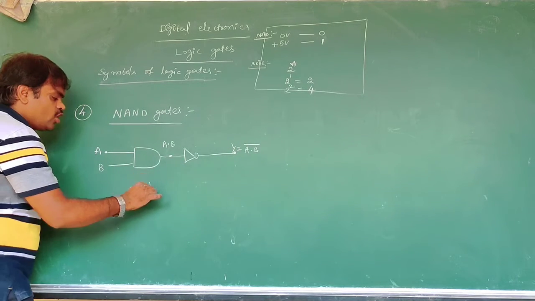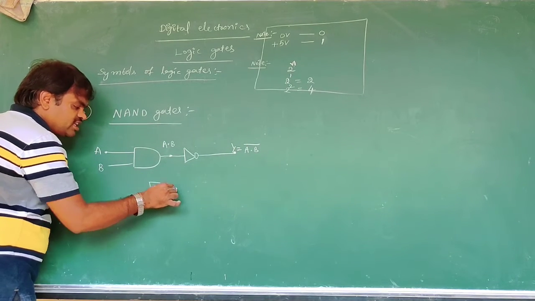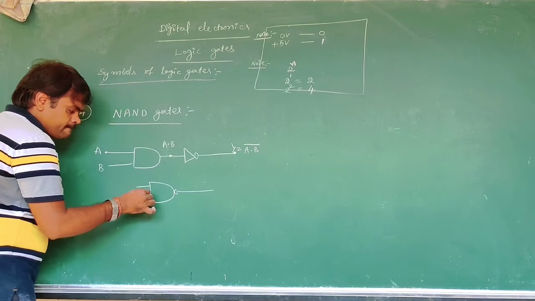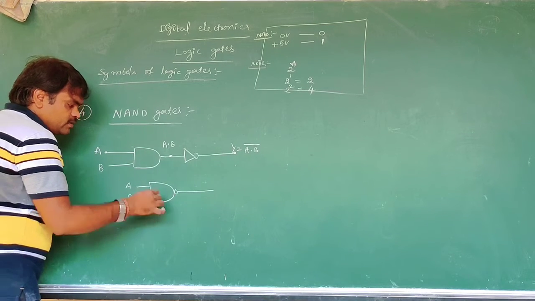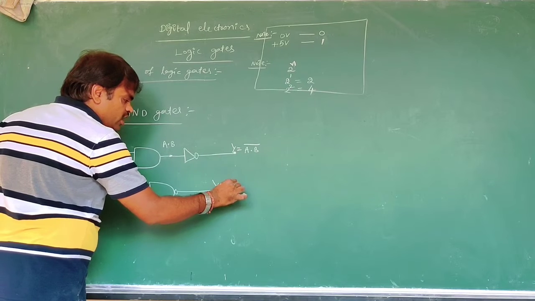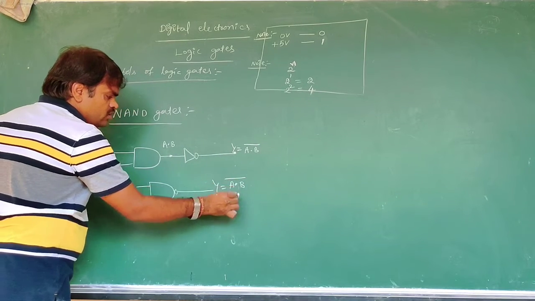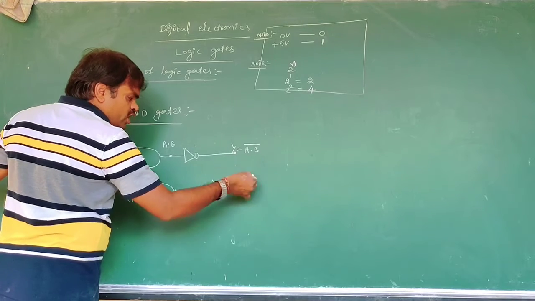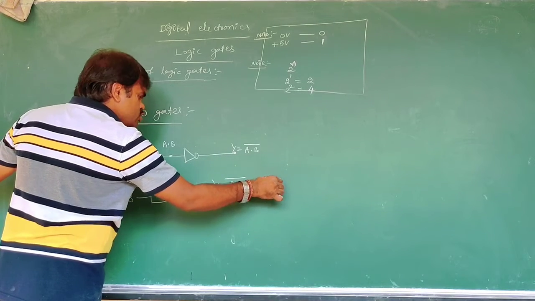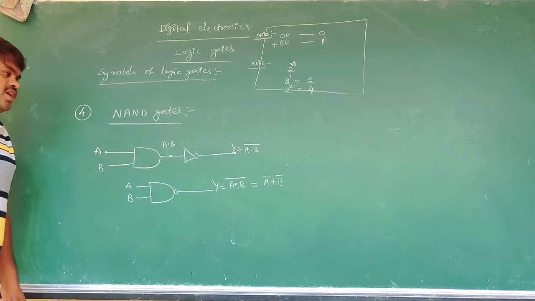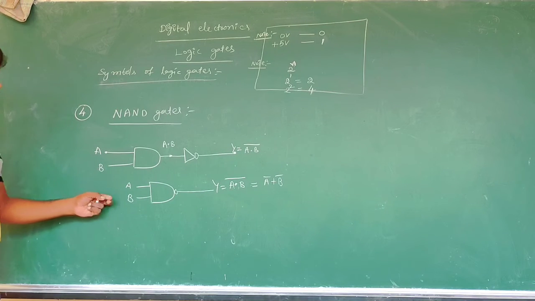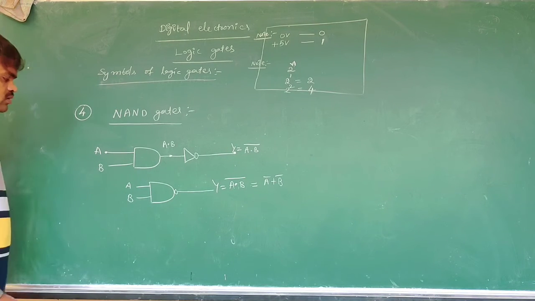Now symbolically the NAND gate is denoted like this, with inputs A, B, and Y is equal to A dot B whole bar. By De Morgan's laws, what do you write? A bar plus B bar also. Then now, the truth table.